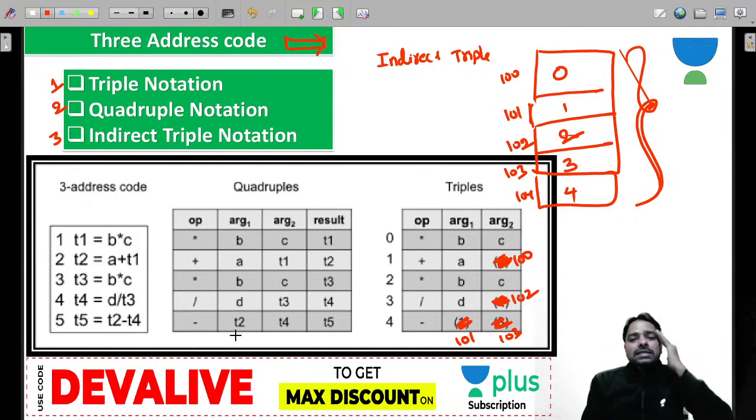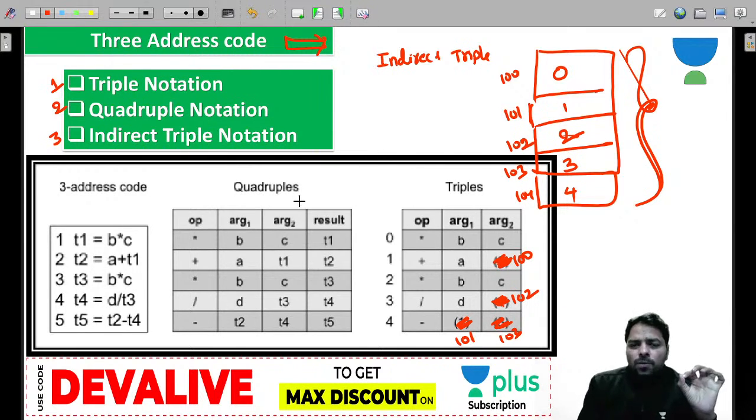So now we have the three notations. Everybody has advantages and disadvantages. As I told, triples can occupy less space, but if I want to calculate B multiplication with C, the result is not stored. In quadruple, you take more space.